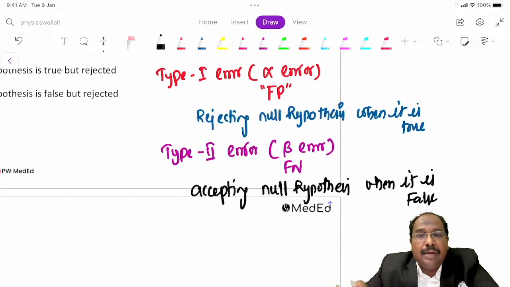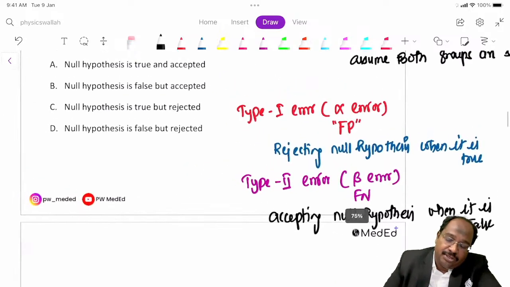What do you mean by that? Accept null hypothesis when it is false. What that means is that both the drugs are not same, but you are concluding both the drugs are same. Null hypothesis false means both the drugs are not same, but you are concluding both the drugs are same. Okay, now answer this question.